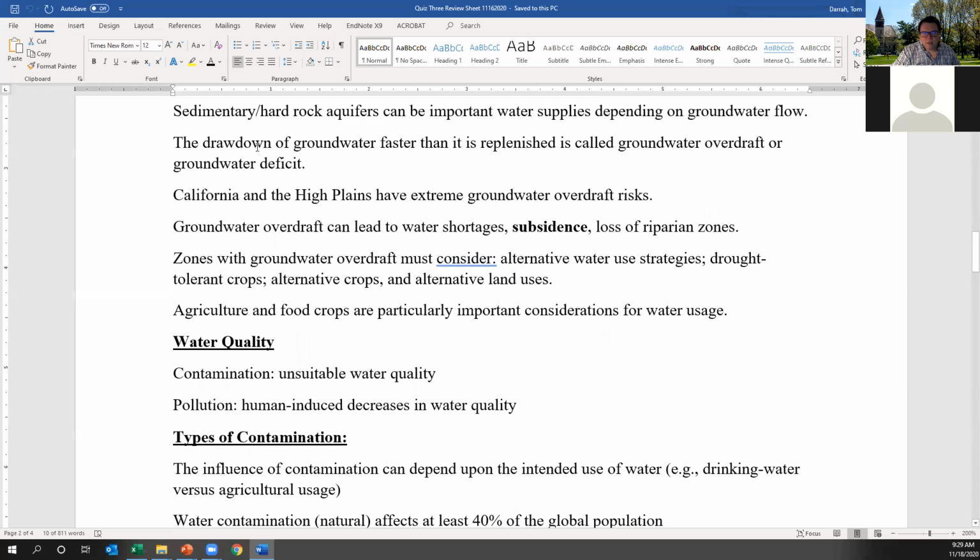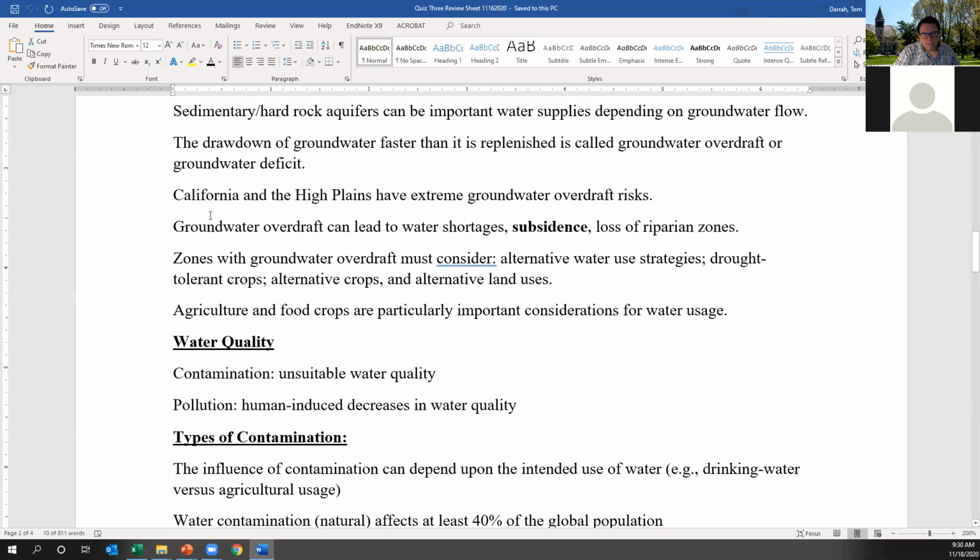So the key aspects of utilizing these aquifers: drawdown is when groundwater is produced faster than it's replenished, faster than it can recharge. This is called groundwater overdraft, groundwater deficit, groundwater drawdown. You can use any of these terms. I won't test you on the nuance of them.